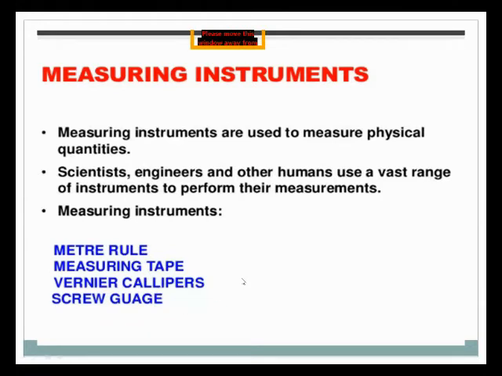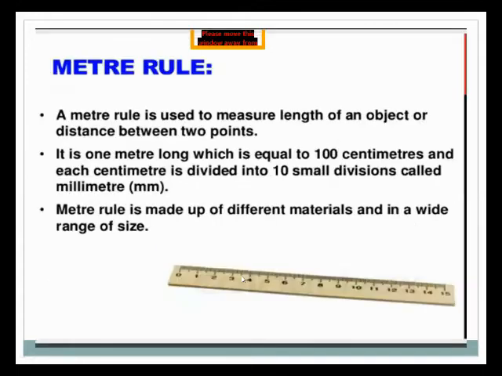How we find by the help of vernier caliper. Now, first one is meter rule. A meter rule is used to measure length of an object or distance between 2 points. If we find the distance between 2 points, we will measure the length by the help of meter rule. If we want to find 2 inches, 4 inches, 5 inches, we will use the meter rule.